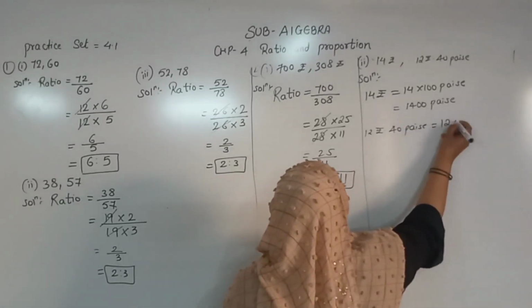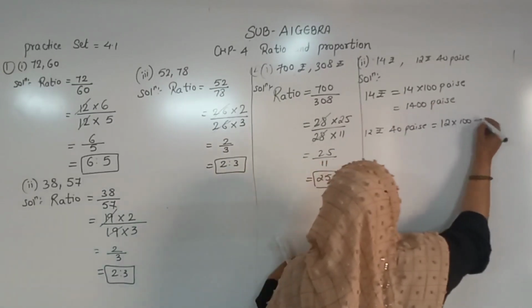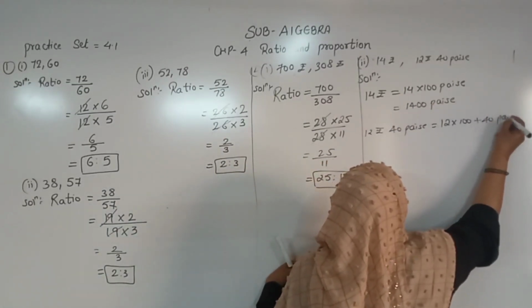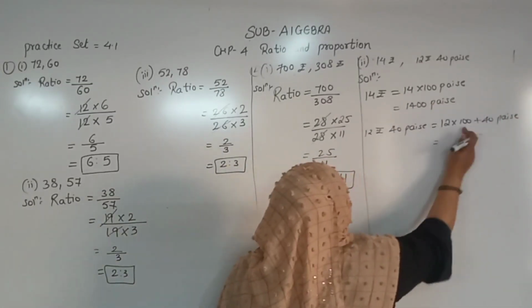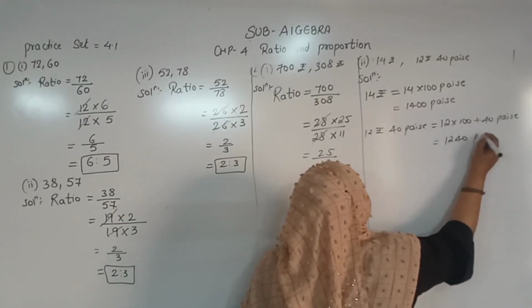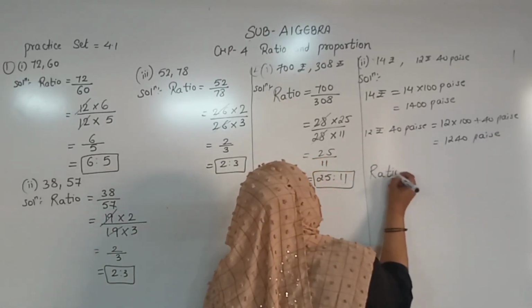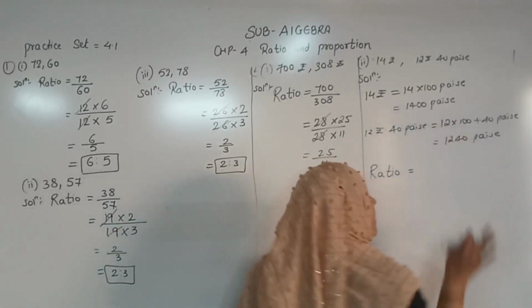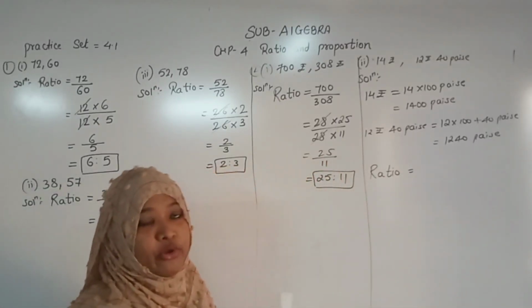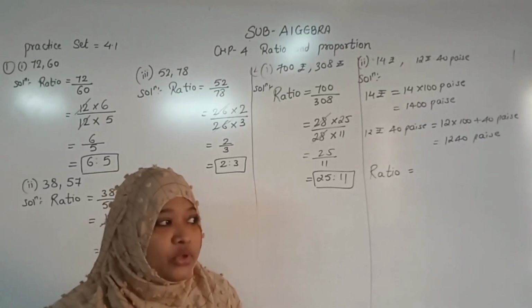Change it. 12 into 100, and this 40 paisa we are going to add. So that is 12 into 100, 1200 plus 40, 1240 paisa. Now I have both quantities in paisa. Now I can take the ratio because I have converted both quantities into the same unit.